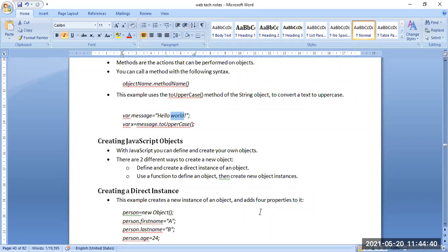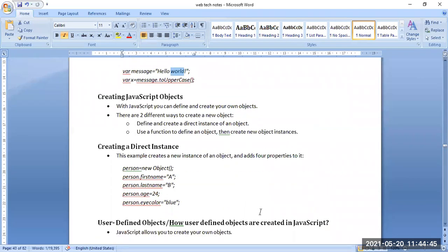First one, how to create with direct instances. Here we can see an example where we are creating a new instance of an object and adding 4 properties into that particular object. The name of the object is person, that is our new object. How do we access the properties? Object name dot property name.